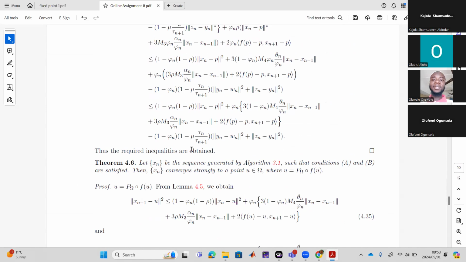Now we want to use those things that we have mentioned to now do the convergence. Strong convergence.